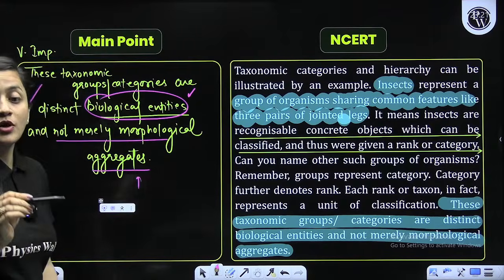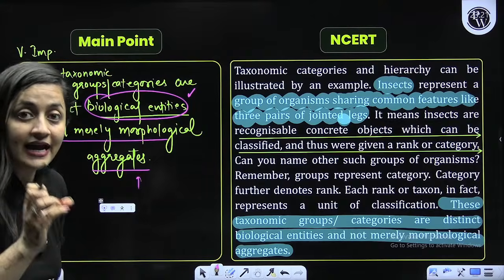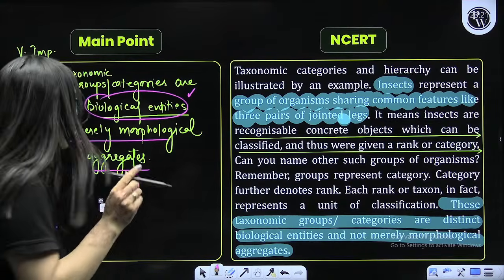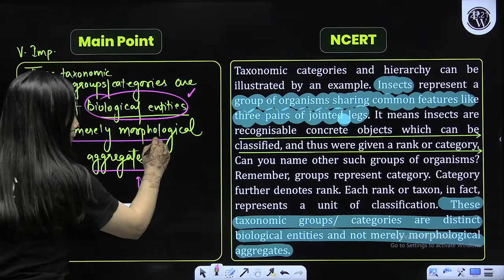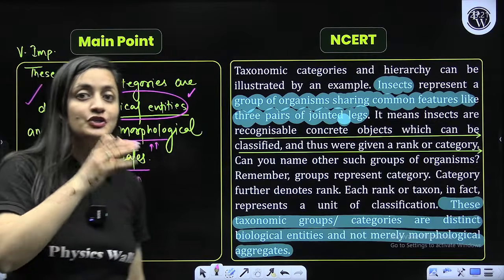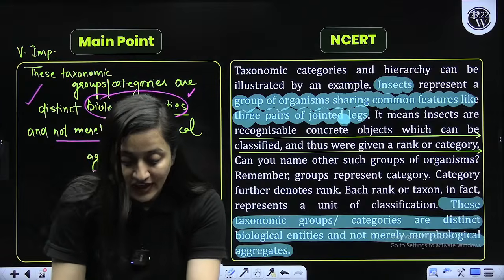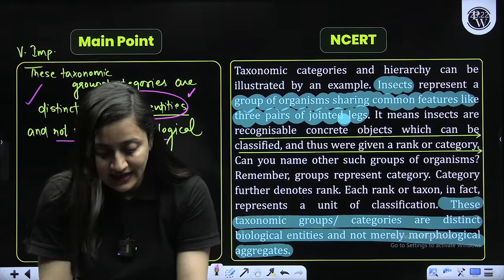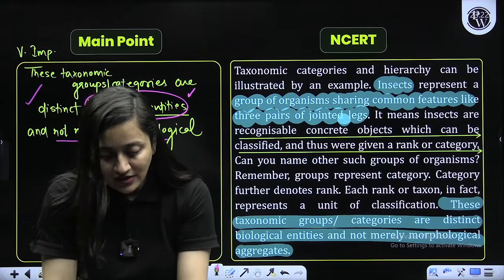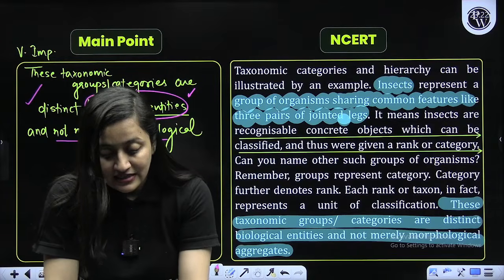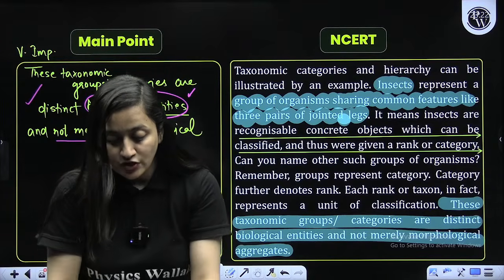When you are putting something in a particular taxonomic category, you are not looking at their morphology only, external features, thinking they look alike, they are similar, so we have to put them together. No, it is not just the morphological aggregates. They are based on biological entities.